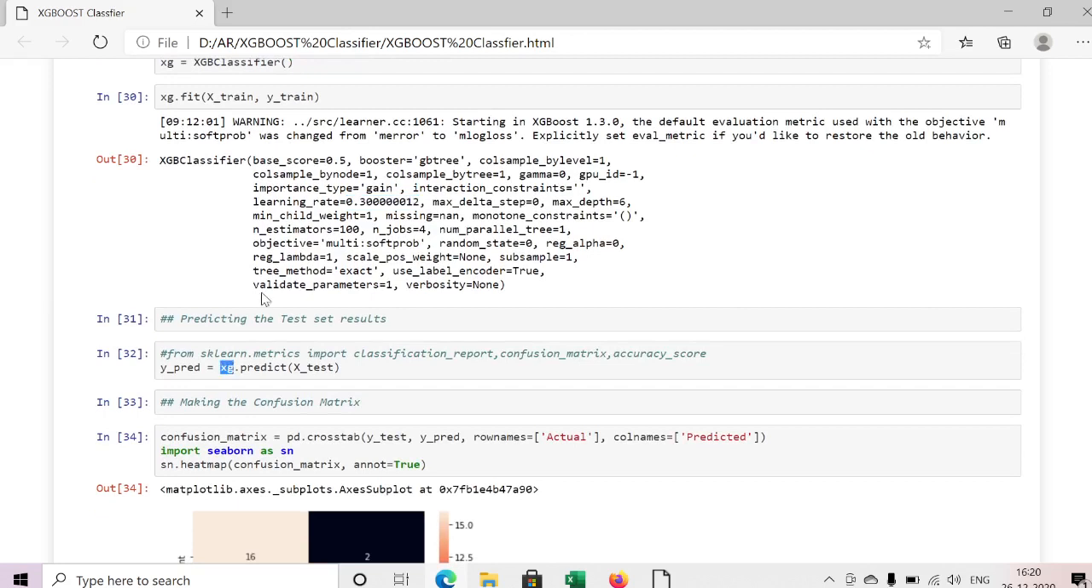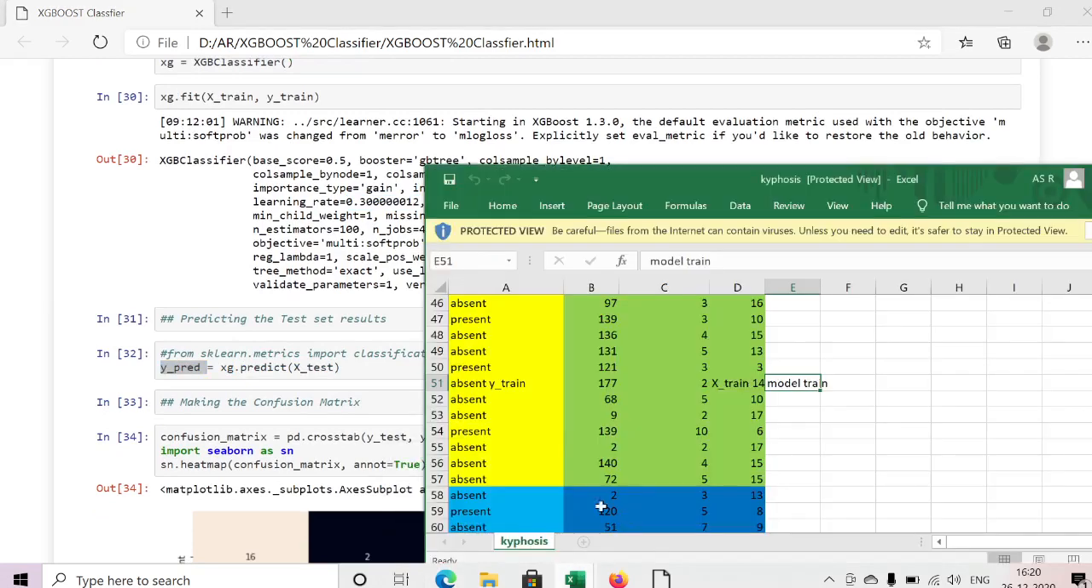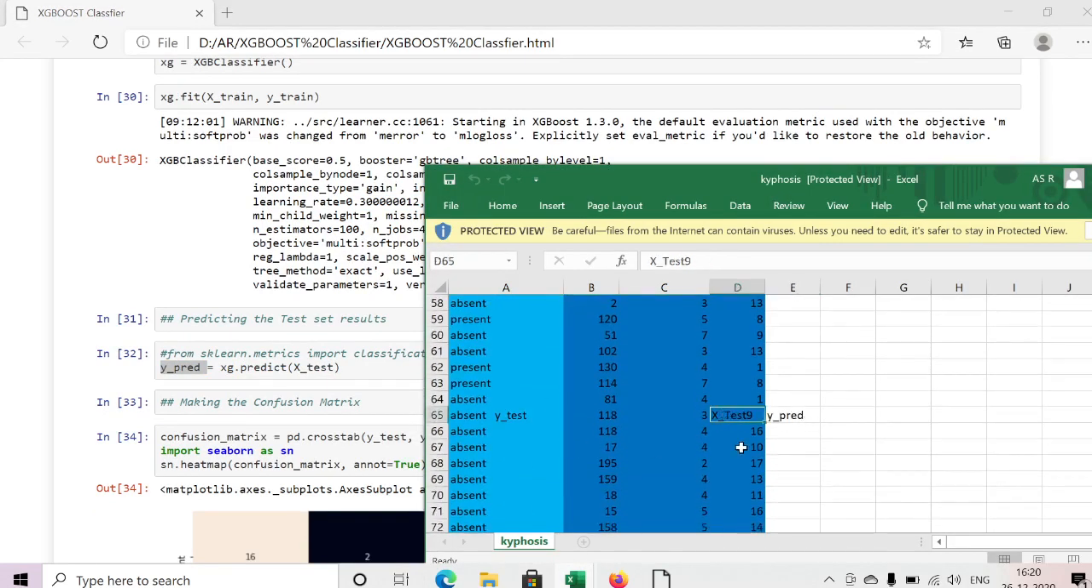Here xg is my object, dot predict. I am passing my x_test, then we'll get the y_prediction. As we discussed, if I want to get the y prediction, we need to pass the x_test to the model, then I will get the y prediction, so that we can calculate the efficiency between my actual data and my prediction data.